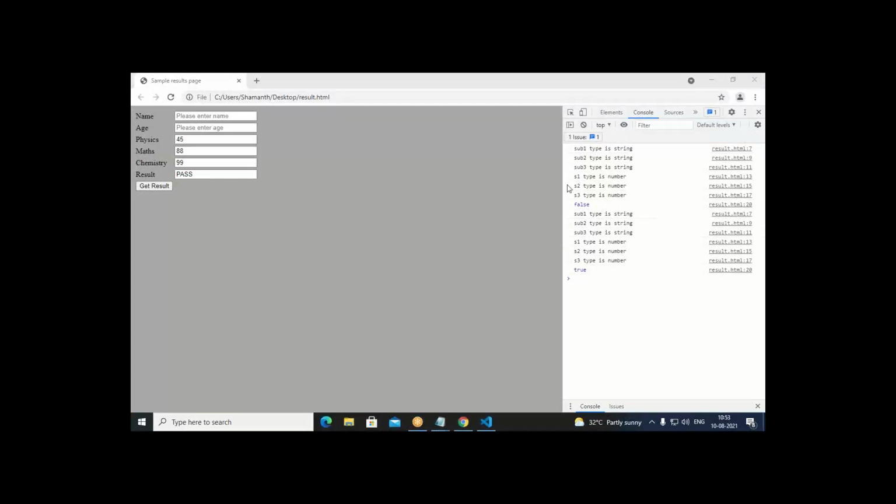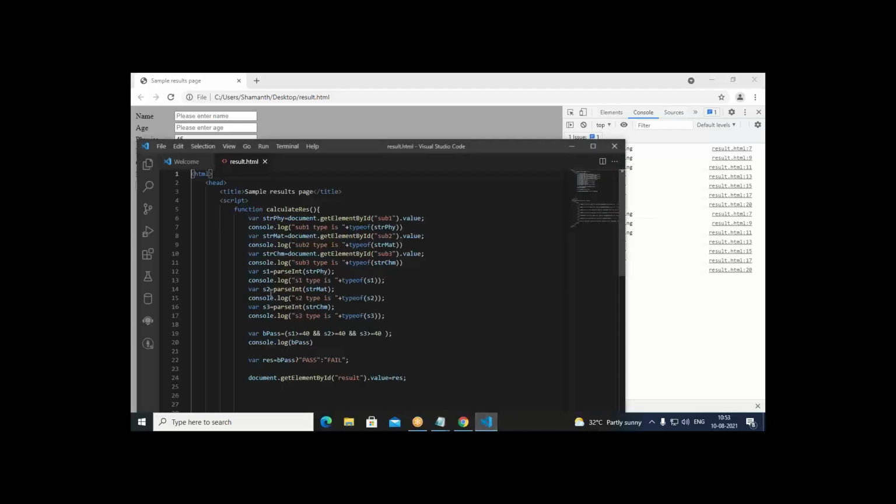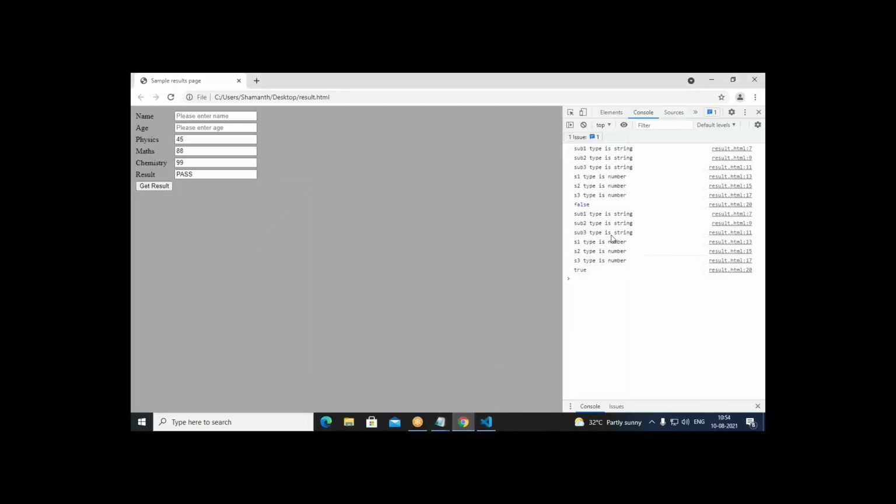You can see sub1 type is string, sub2 type is string, sub3 type is string, but s1 type is number, because we converted that into number. Here s1 equal to parseInt(strphy). So it is printing as number, then s2 is also number, s3 is also number, then true.